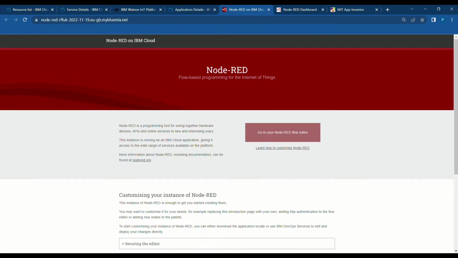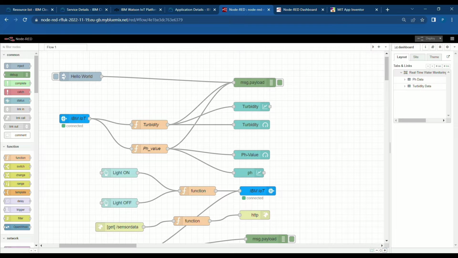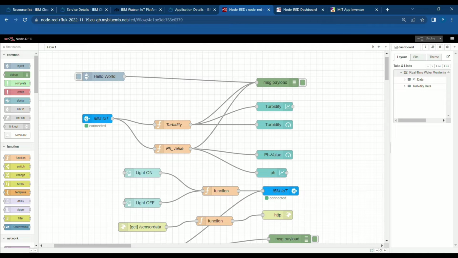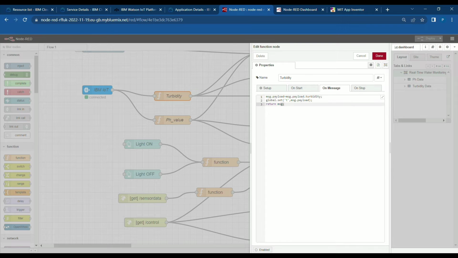And using Node-RED, the process flow is designed, and here you can see the flow of the process, and here the function is directly taken from the code as a global variable.